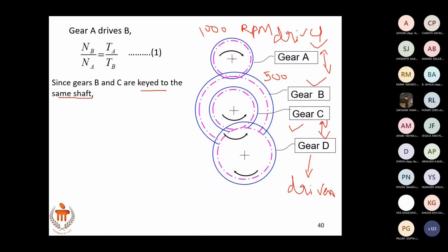So first, A is driving B. And depending on the speed of B, gear C is also rotating at the same speed. Since B and C are keyed to the same shaft, NB equals NC. Do you agree with me that NB equals NC?